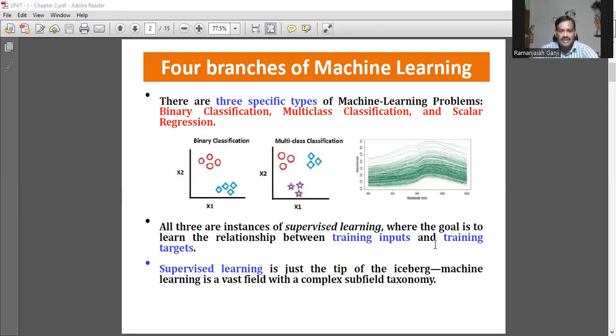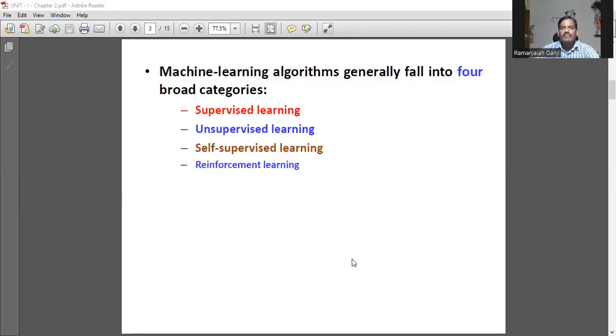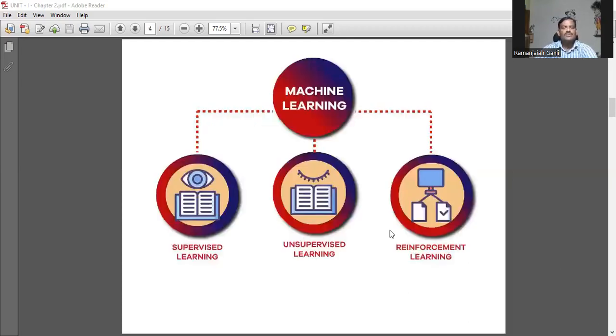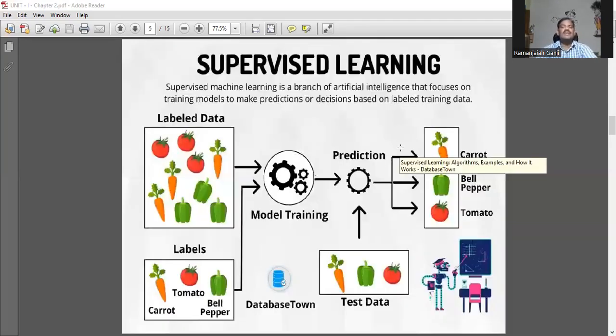See, basically, we have 4 broad categories of machine learning algorithms. That is supervised, unsupervised, self-supervised, reinforcement learning. There are 4 very important questions. Machine learning algorithms can be categorized into 4 categories: supervised learning, unsupervised learning, semi-supervised learning, reinforcement learning. First one, see this. You can graphically represent these components. Start with supervised learning.